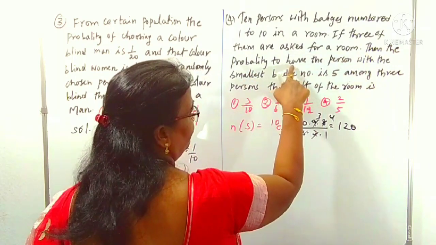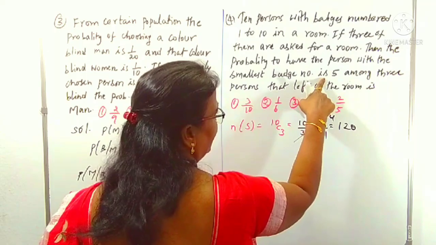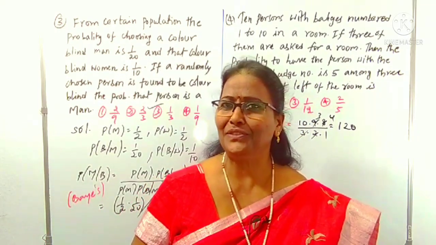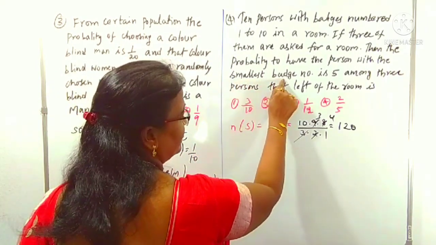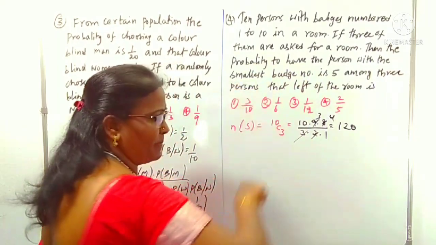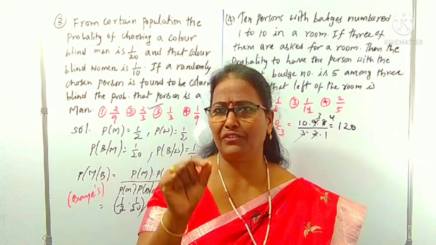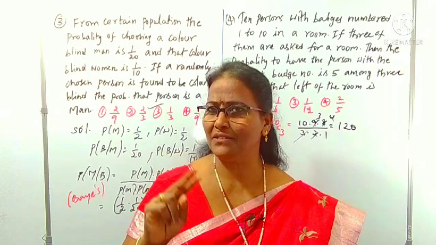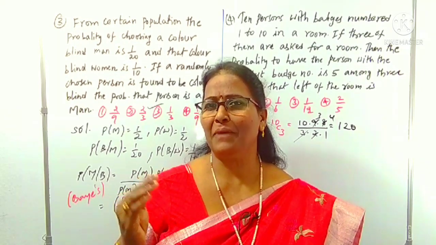Then the probability that the person with the smallest badge number is 5 among the 3 persons. How many persons want the room? 3 persons want the room. We want the probability that the smallest badge number is 5, for one of the persons. So among 3 persons, the smallest badge you have to allow is 5, for one of the persons. Means, for the remaining 2 persons, what do you have to allow? More than 5 badge numbers.